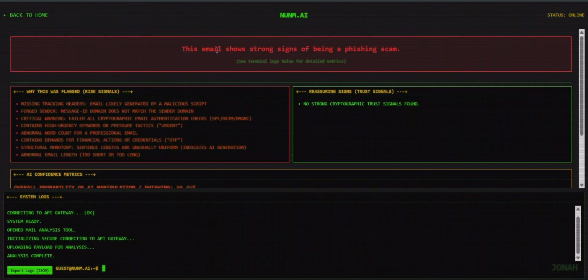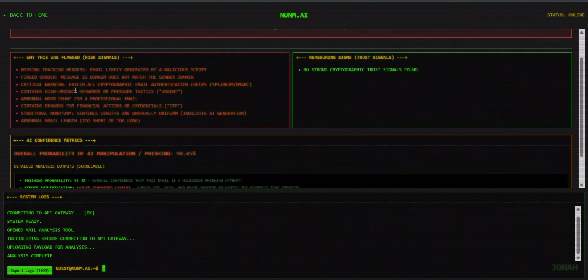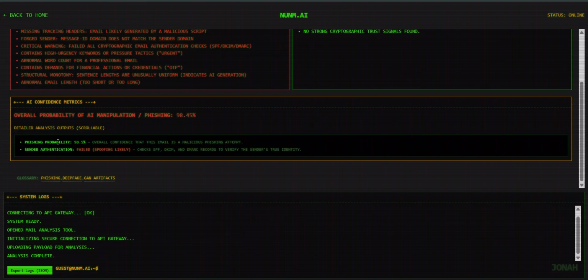So here you can see that this email shows a strong sign of being a phishing scam, and we can see why it is flagged. We can also see the phishing probability.